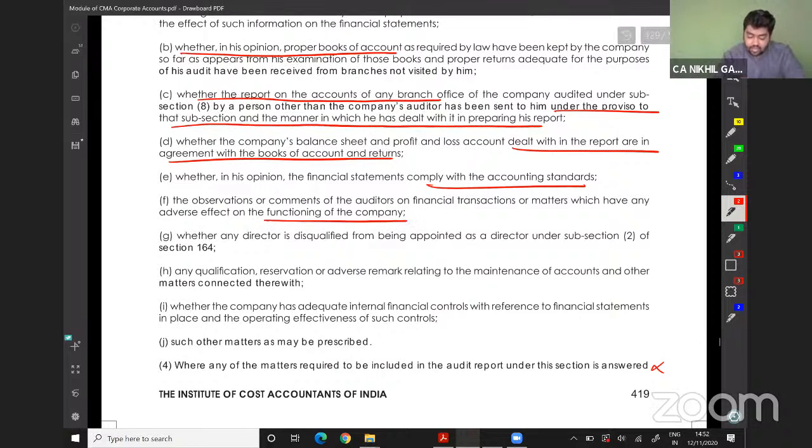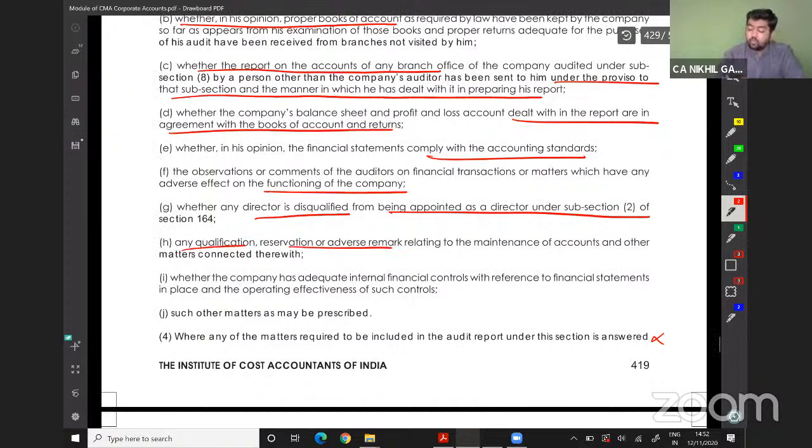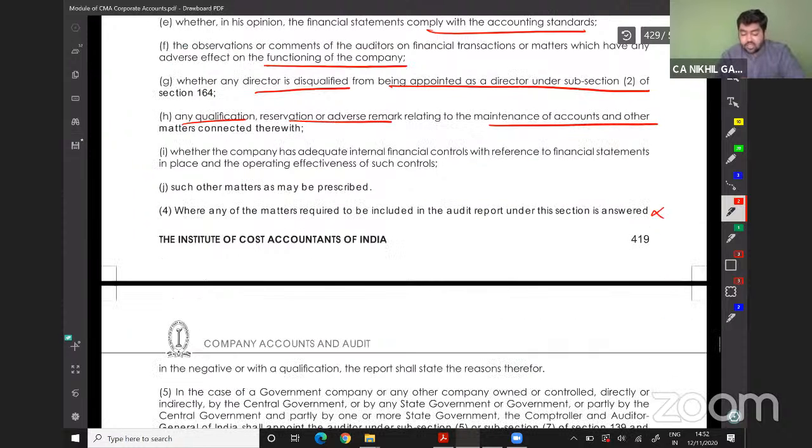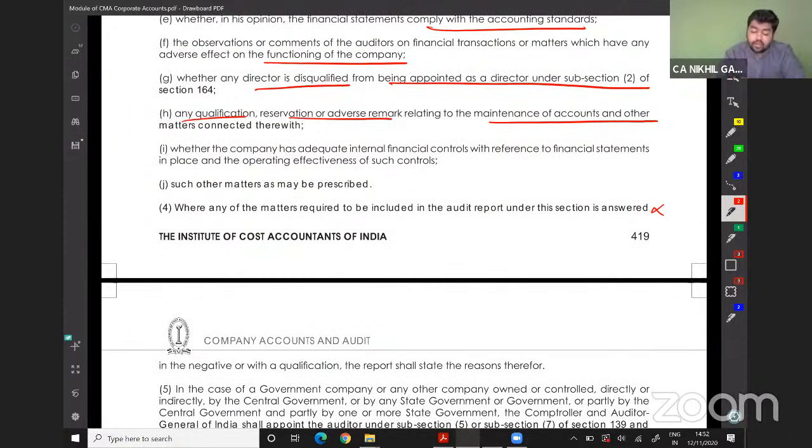Whether any director is disqualified from being appointed as a director under sub-section 2 of section 164, any qualification, reservation or adverse remarks relating to maintenance of books of accounts and so on, whether the company has adequate internal financial controls, and such other matters as may be prescribed.